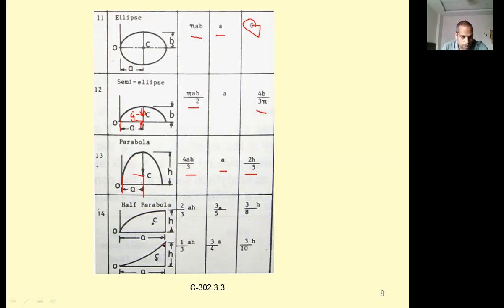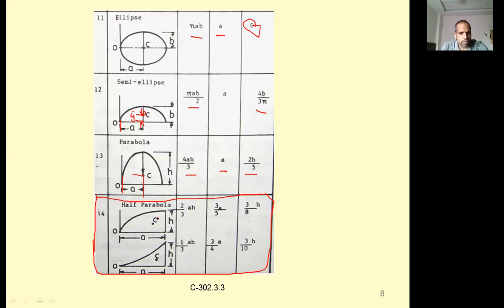Another one is also parabolic, with the shape like this. For these cases, it is very important. For most cases we generally require rectangle, triangle, circle, and these very important cases, so we require them regularly.